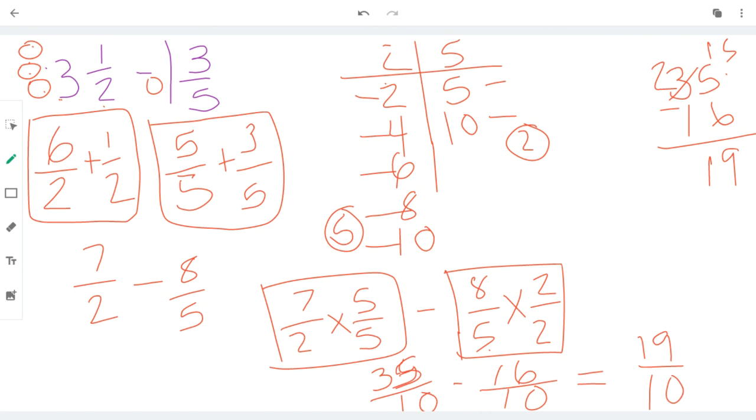You could leave it like that, or how many wholes are in 19 tenths? What's 19 divided by 10? 1 whole, 10 pieces, and 9 left over. Okay, so that is our answer. We have two answers, 19 tenths or 1 and 9 tenths. They're the same thing. They are equivalent fractions. You can answer them either way.